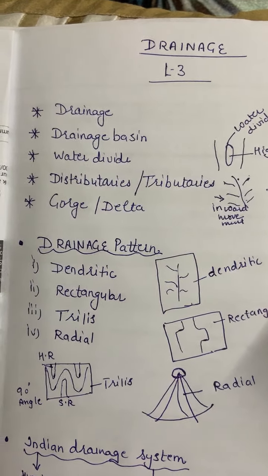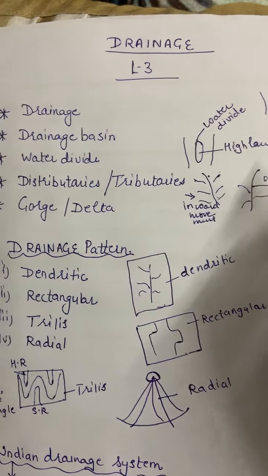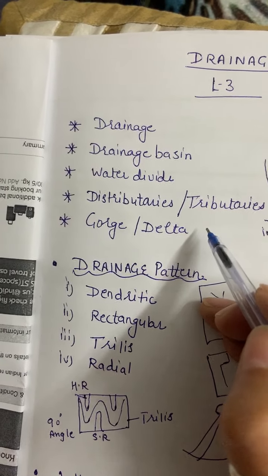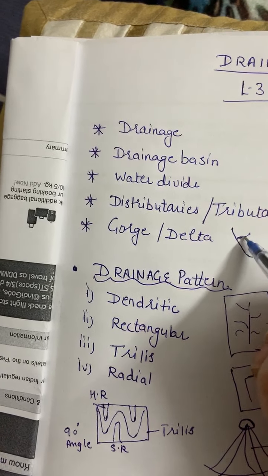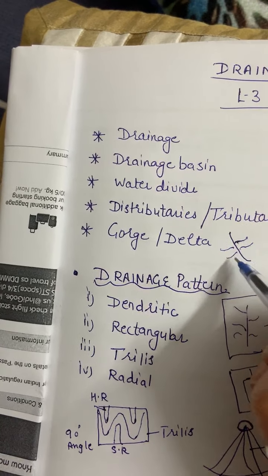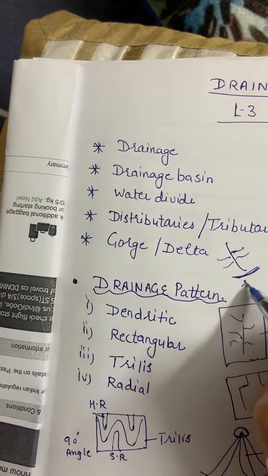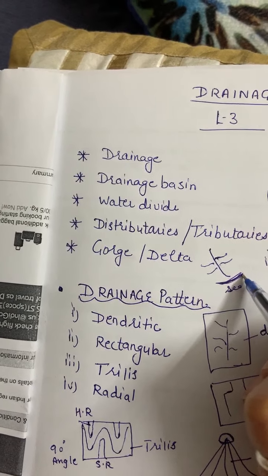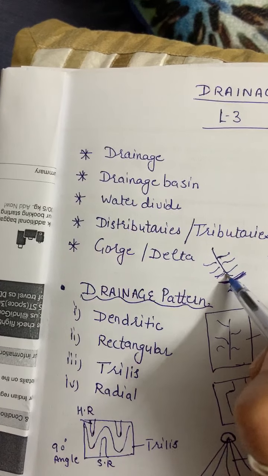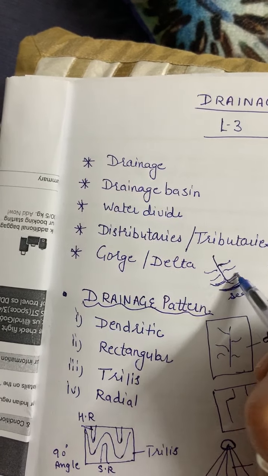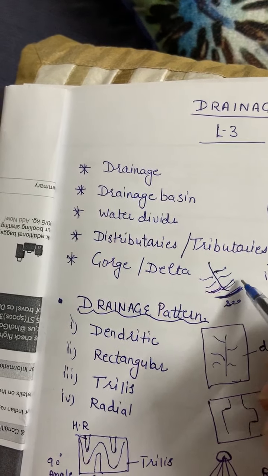Now next is delta. Now what is delta? Delta means when the river divides into distributaries before it falls into an ocean or a sea, at the mouth of the ocean or sea, and divides into many channels, many distributaries, that is known as delta.